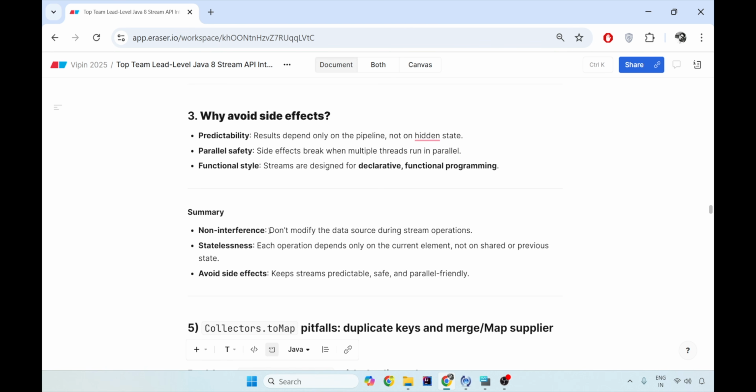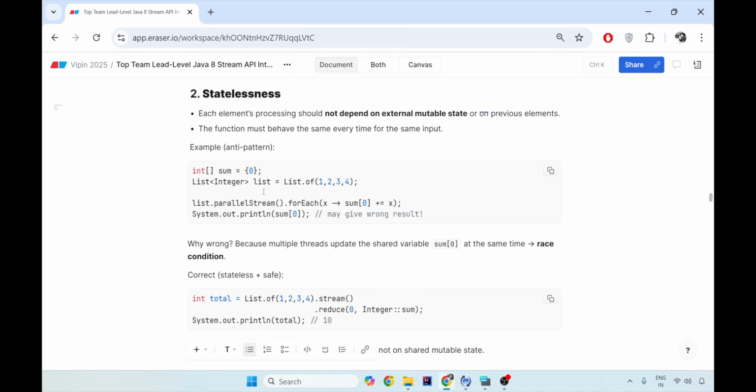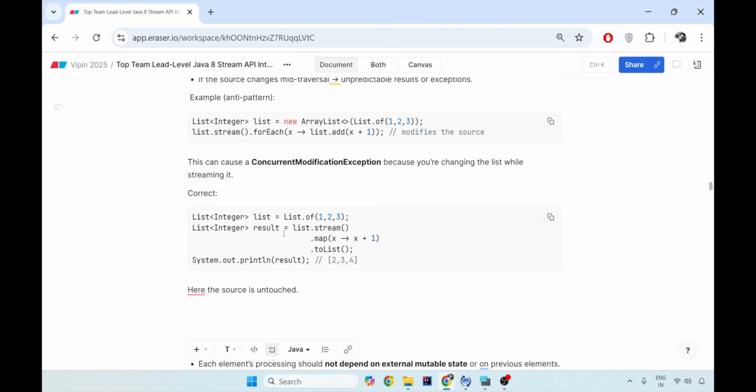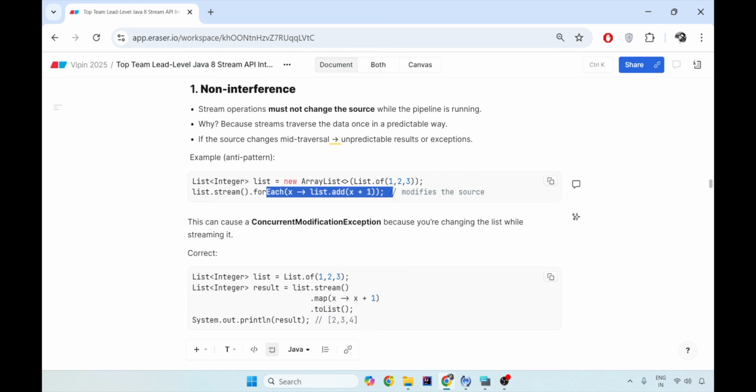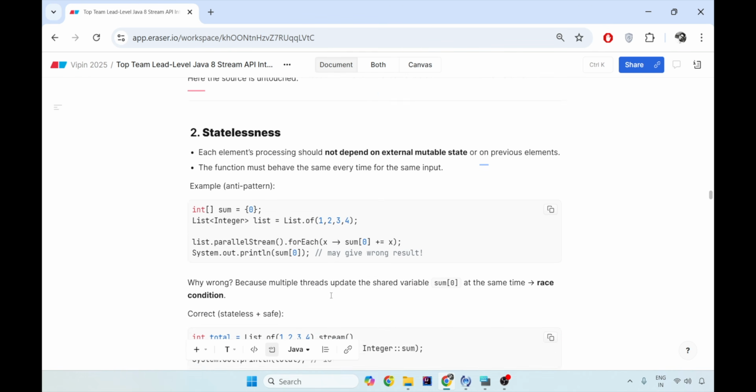And why should you avoid it? Because your results depend upon a hidden state and not on the pipeline. Parallel safety is also impacted. And in the functional style, that is, streams are designed for functional programming, it is too much of a side effect if you write code like this, or if you write the code like this, even without the parallel stream. Here, there is no parallel stream, still you will get a ConcurrentModificationException.